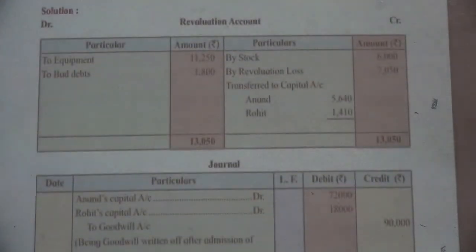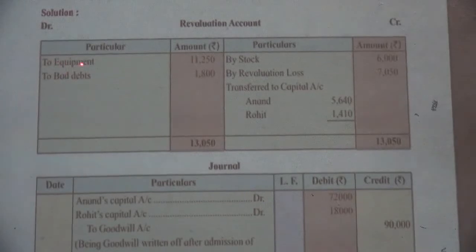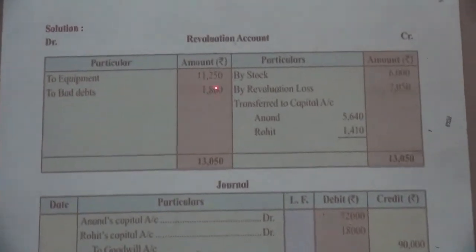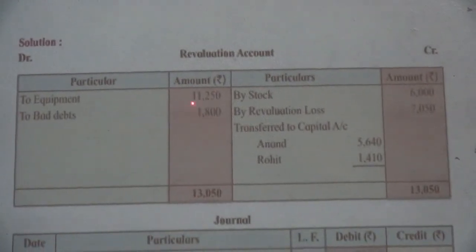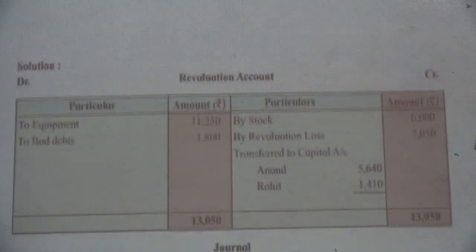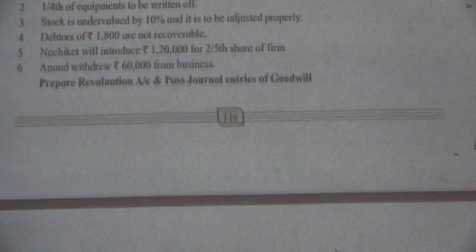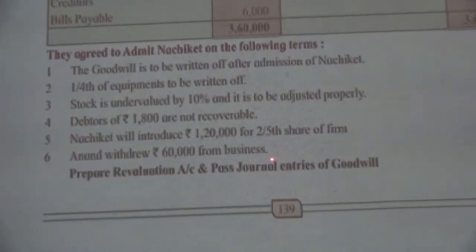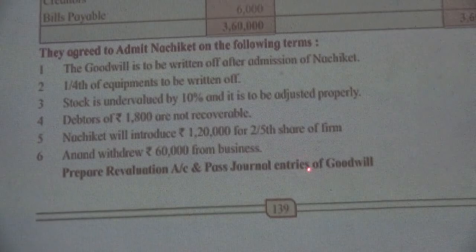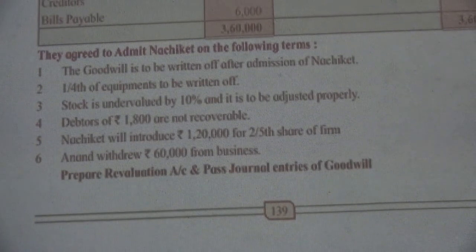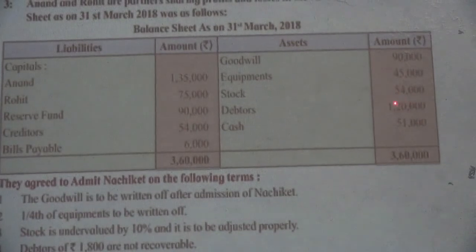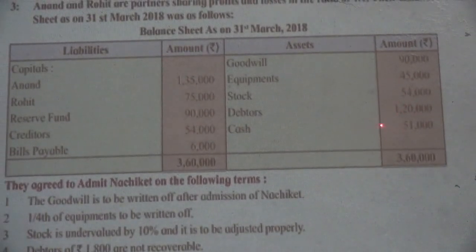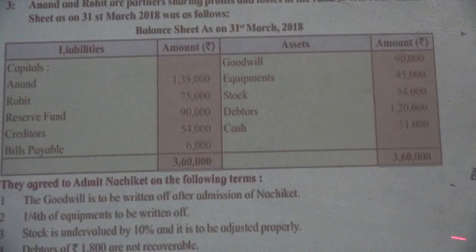See, this is our revaluation account. On debit side of revaluation, to equipment by rupees 11,250, that is the loss on deduction on the amount of equipments is shown. Then next adjustment is stock is undervalued by 10% and it is to be adjusted properly. In our books of accounts, the value of stock is given to us 54,000. Actually it is the undervalue, so we will have to find the accurate value first. See, this is the working note.